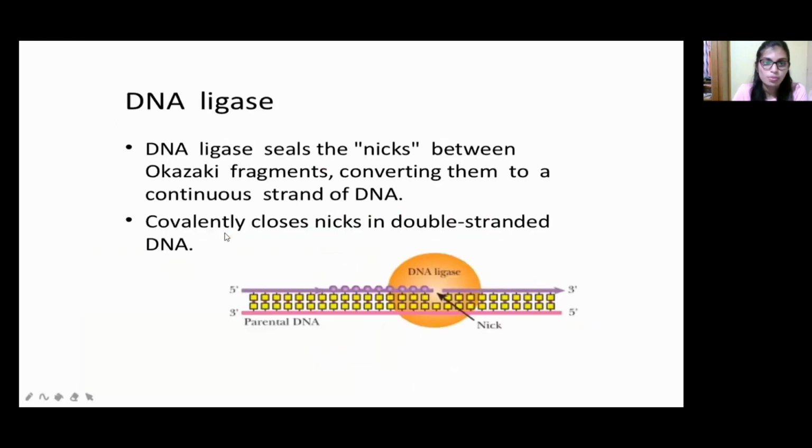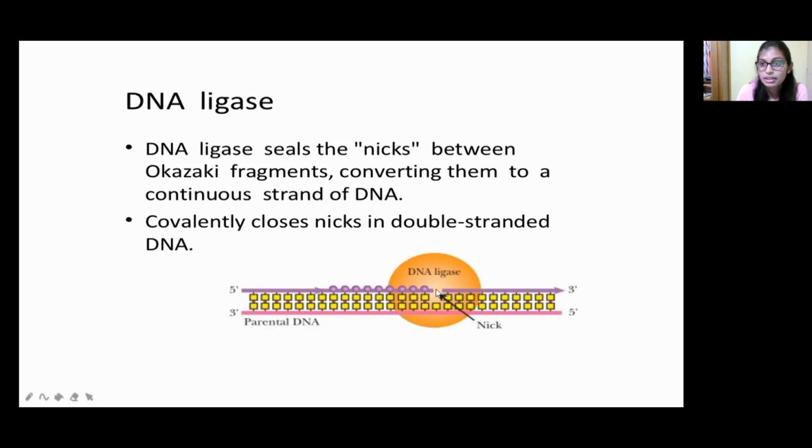Okay. So now the other option given is DNA ligase. The name itself says ligase is nothing but what? Joining. Okay. So DNA ligase helps to seal the nick between the Okazaki fragments, converting them to a continuous strand of DNA. You can see over here, this is a strand of the DNA. So here a nick takes place. See, opening takes place, right? So this is not present like this.